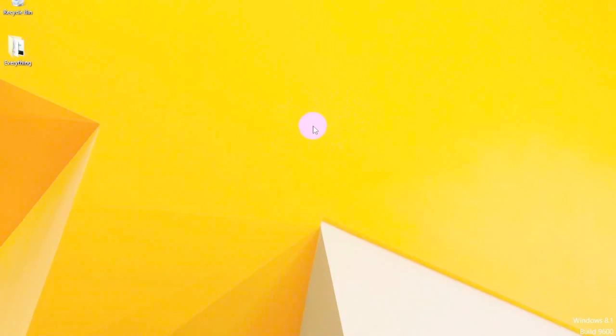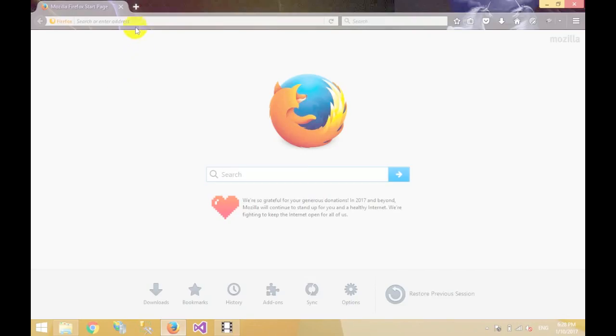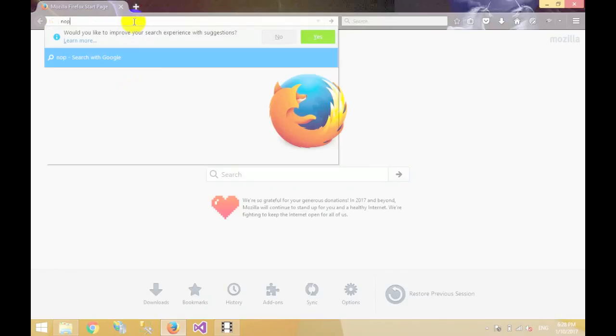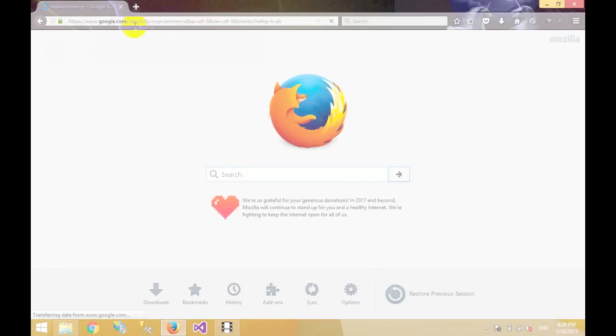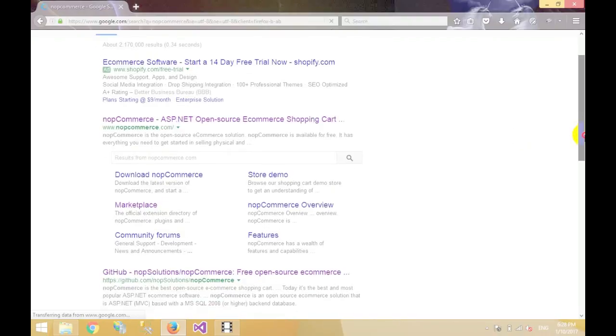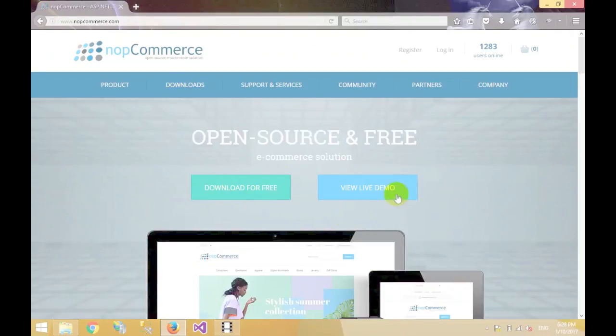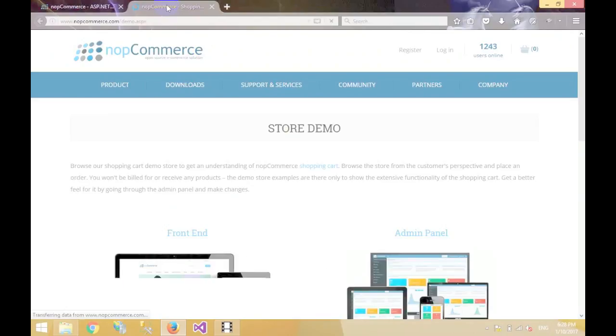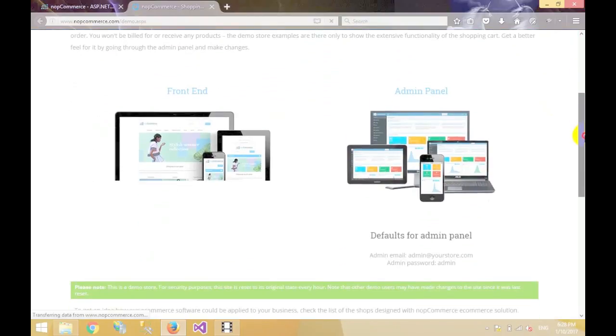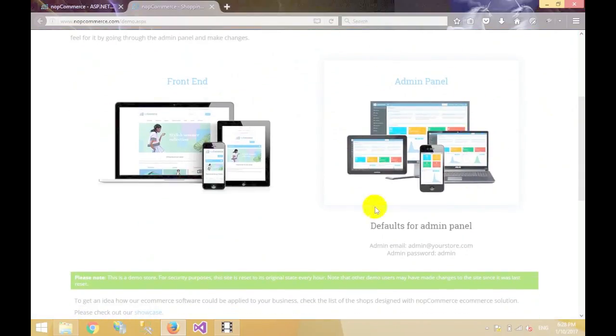So today we are going to learn how to install Nop-Commerce in our local machine. The first thing you need to do is go to Google, search Nop-Commerce, and then the first link that pops up is of Nop-Commerce. Click on that. So in the Nop-Commerce website we get two options. Let's go to the view live demo. Again there are two options given to us, the admin panel and the front end. Let's first go to the front end.